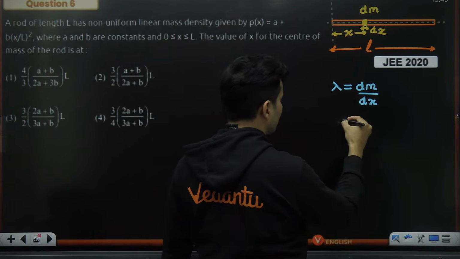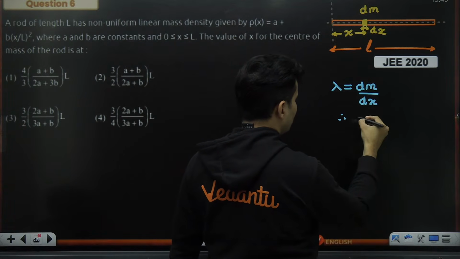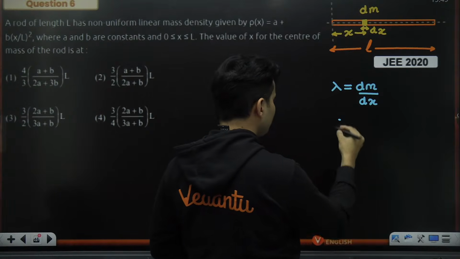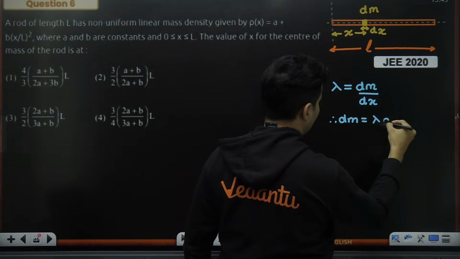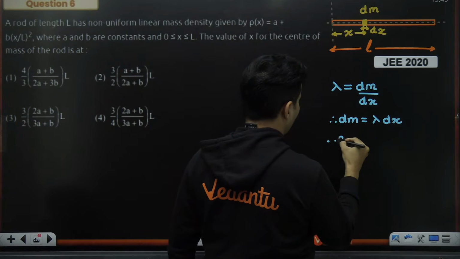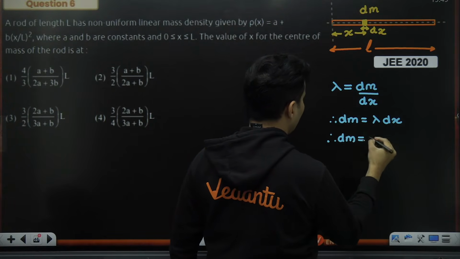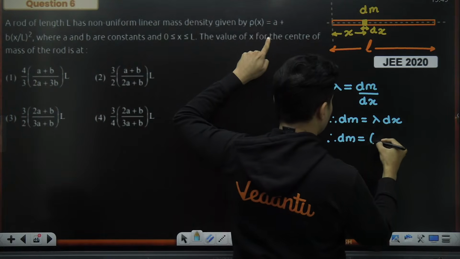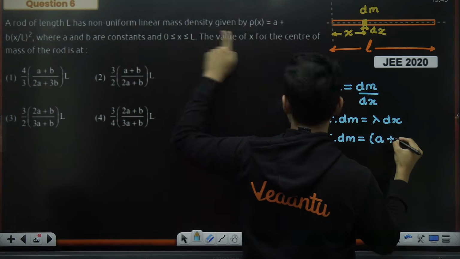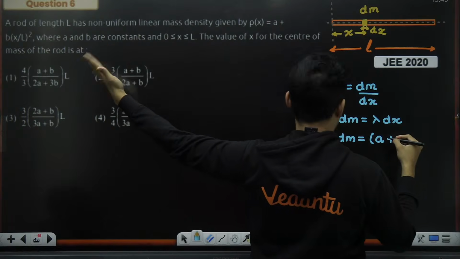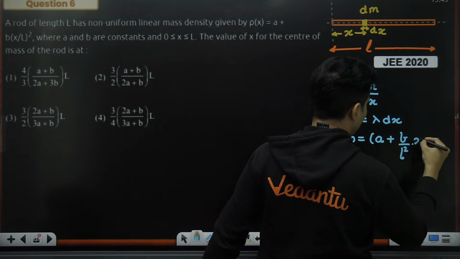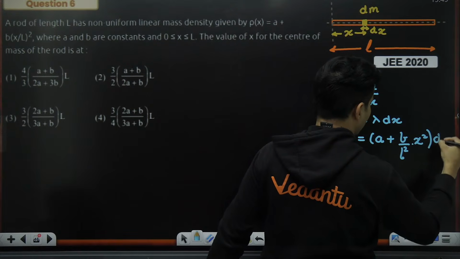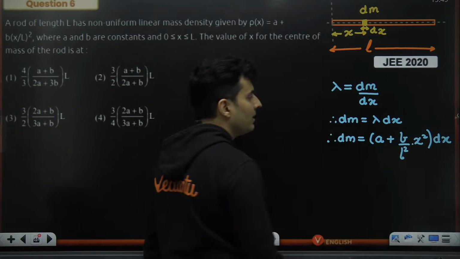Therefore dm is equal to lambda dx. Therefore, dm is equal to, lambda is mentioned, it is (a + b x/L) whole square, so that means (a + b x by L) squared, multiplied by dx, that same dx over here.